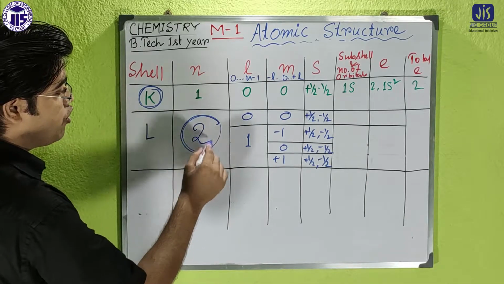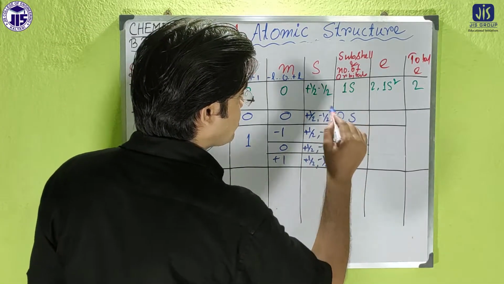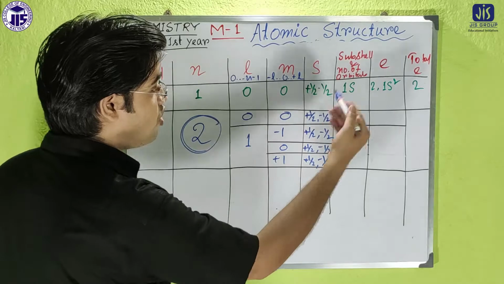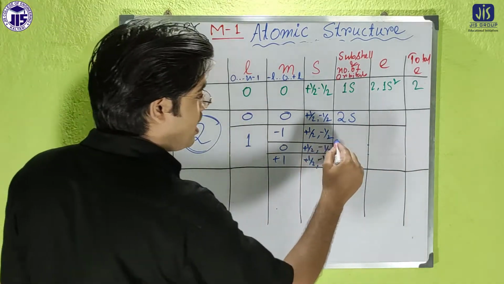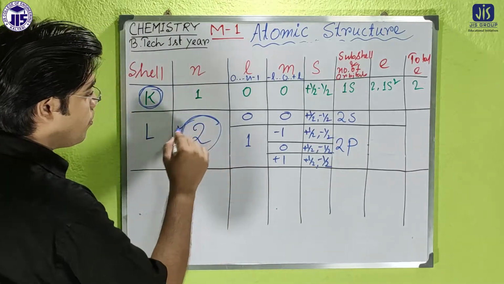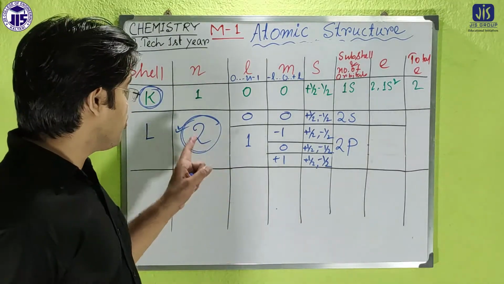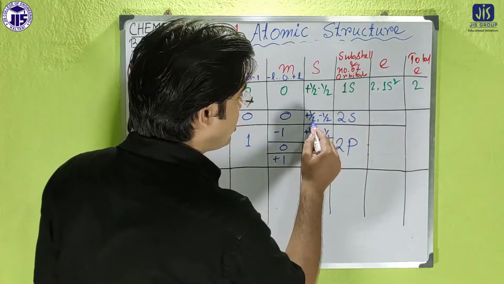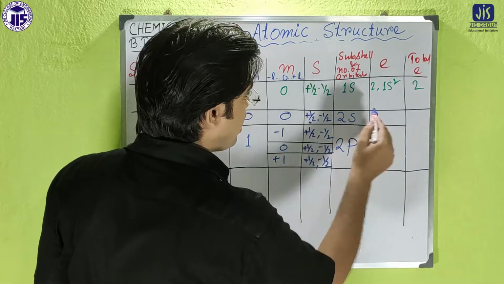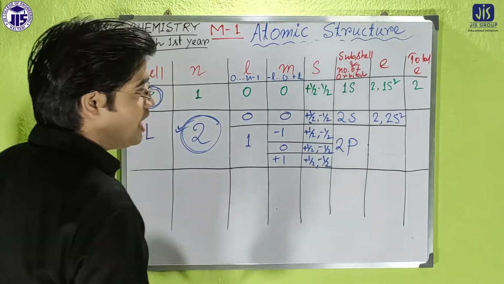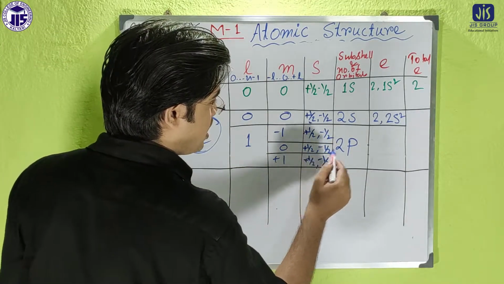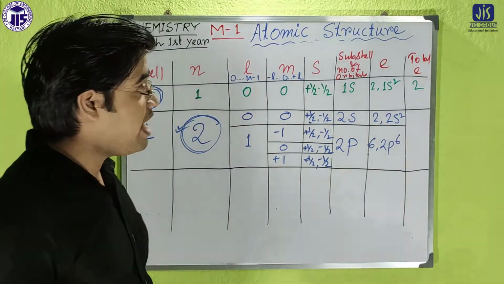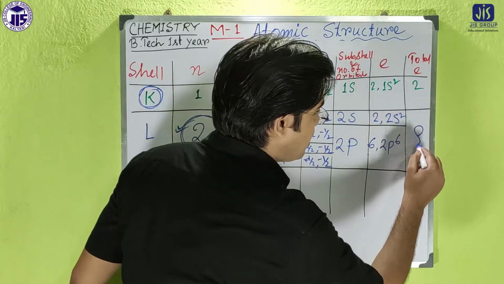Now look here, n equal to 2, so here it will be 2s. I already discussed that for l equal to 0 it will be s, and for l equal to 1 it will be p, but it is under 2, the principal quantum number, so it will be 2p. For 2s the maximum is 2 electrons, so we write 2s2. For 2p, counting 1 2 3 4 5 6, it will be 2p6. So the total number of electrons is 6 plus 2, that means 8.